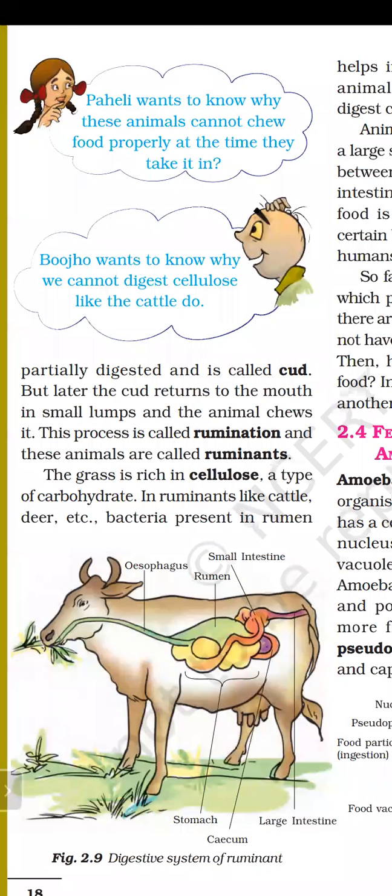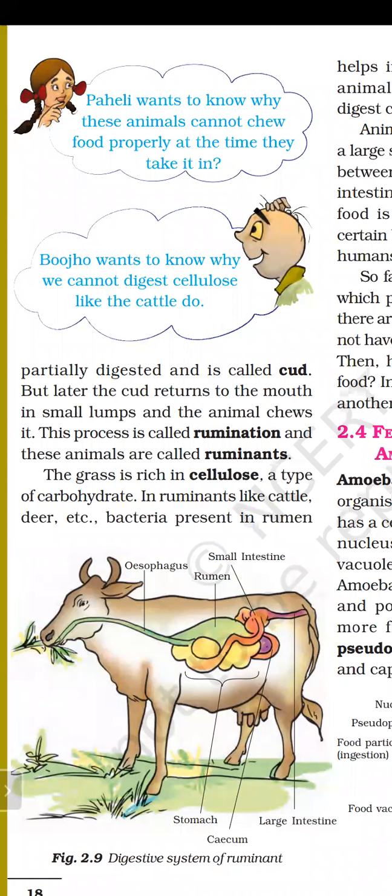Part of the stomach is the rumen, where they can temporarily store partially digested food. That is why they are known as ruminants, and this process is known as rumination. So this is the basic difference between the human digestive system and the digestive system of ruminants.